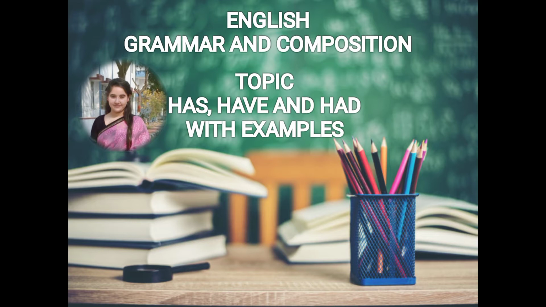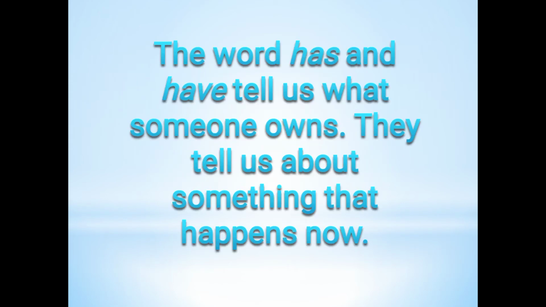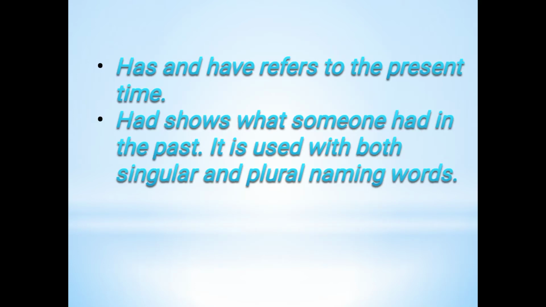So, the topic of the day is has, have, and had, and we will discuss it with its examples. So, let's get started. The words has and have tell us what someone owns, and they tell us about something that happens now. So, has and have refer to the present time. Had shows what someone had in the past. It is used with both singular and plural naming words. So, had is only used with past tense. Past tense means something that has already happened.